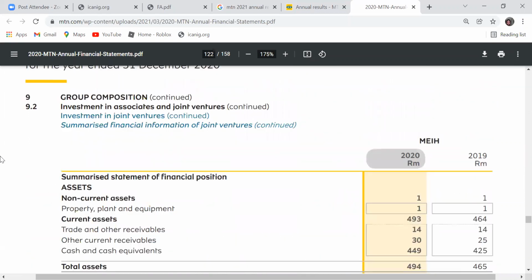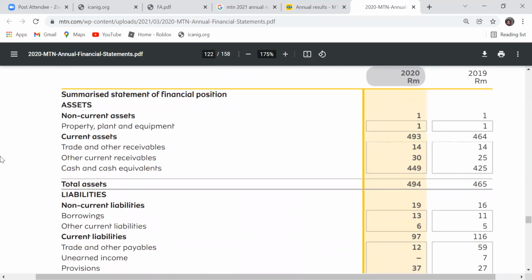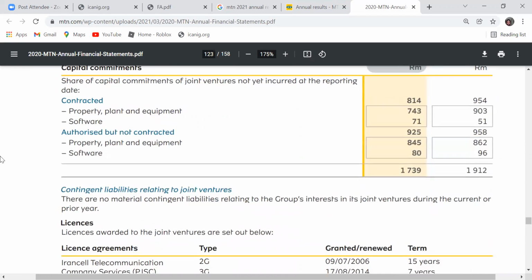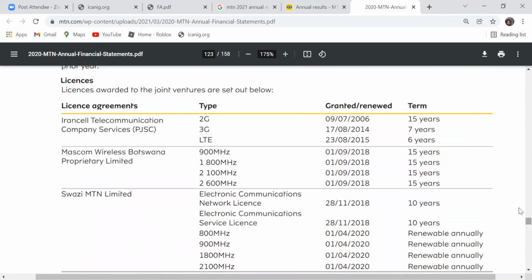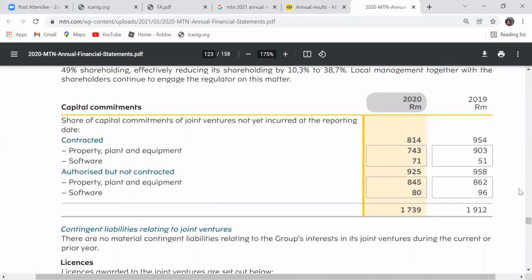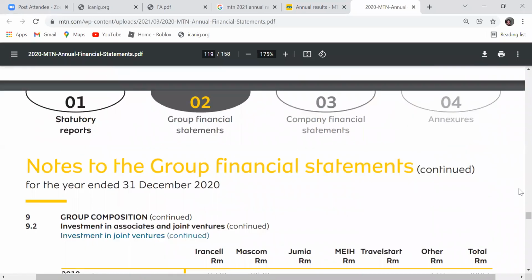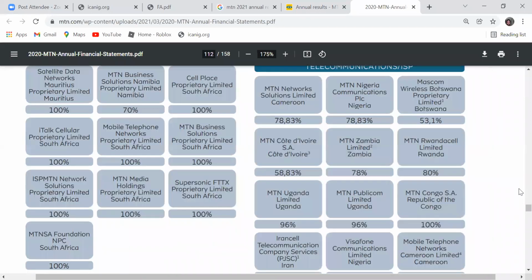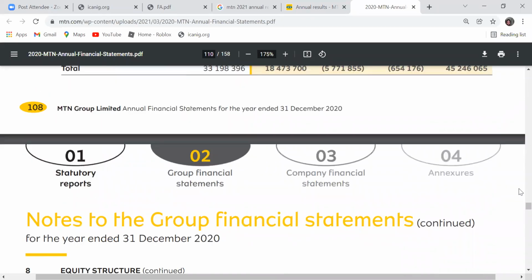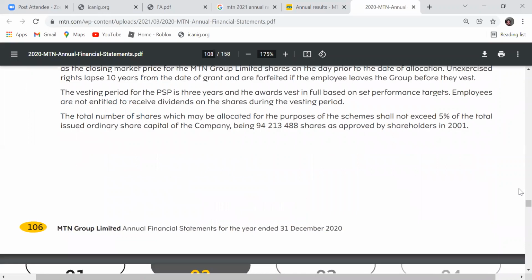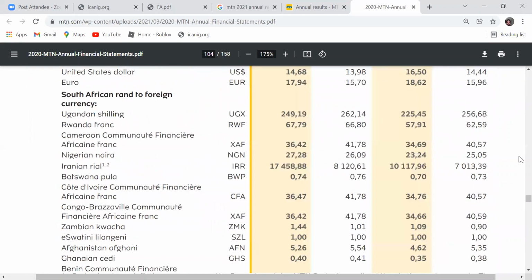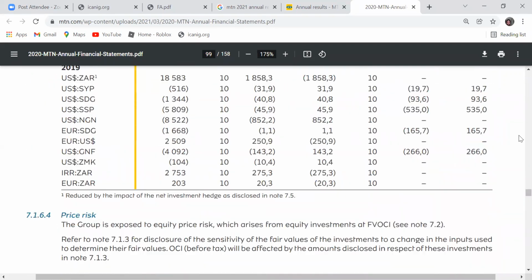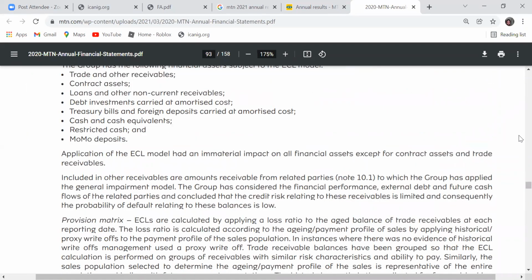We can also have what we call the statement of financial position. We can also have the statement of cash flow. We can also have the statement of changes in equity. We can also have the statement of cash flow. And we can also have what we call the note to the account.